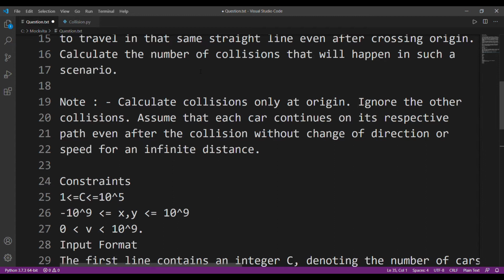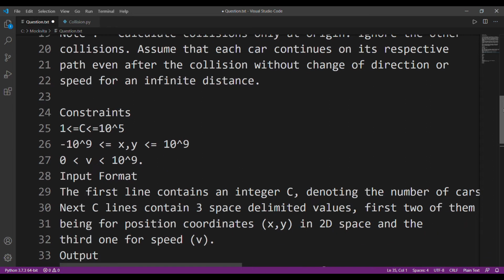So as far as I can understand this question, we'll be given the coordinates from which that particular car will start, and we have to find at a particular time how many cars are colliding at origin. Now that is a very easy question because we don't have to find how many cars will collide anywhere else. We only have to find at origin. Okay.